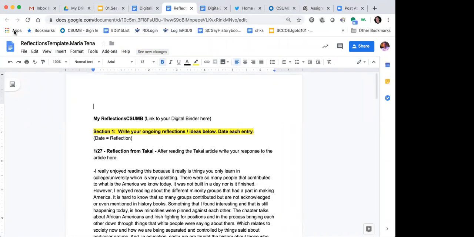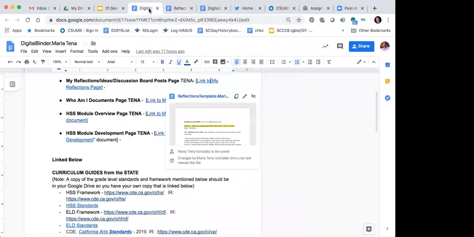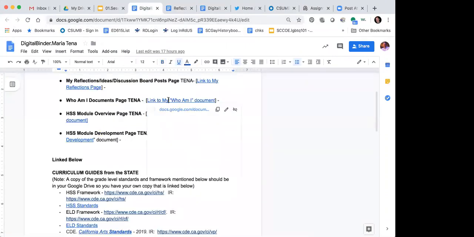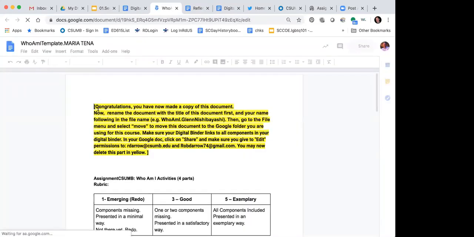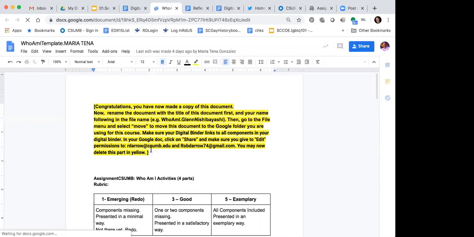Very good. If I go back and click on the Who Am I documents, it takes me to her Who Am I page here. Notice at the top, this yellow is here, so she doesn't need that.